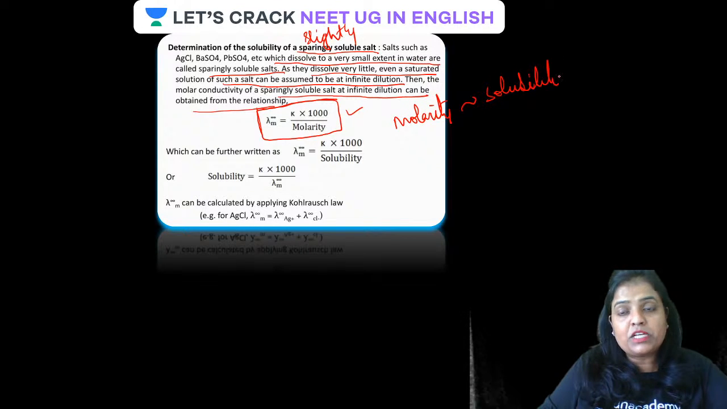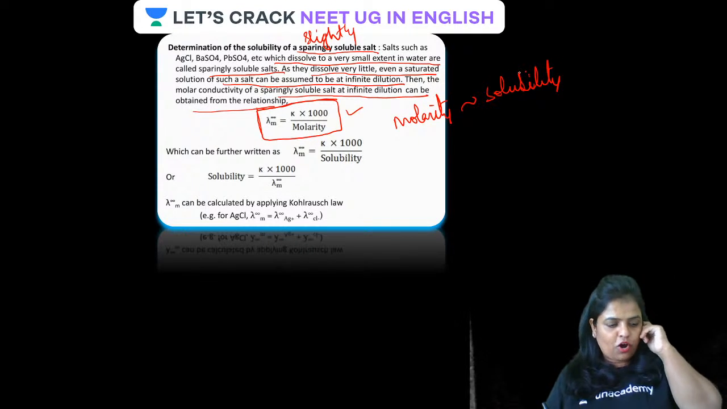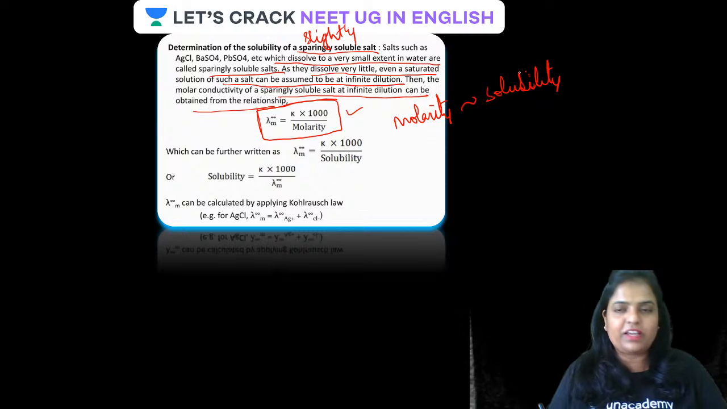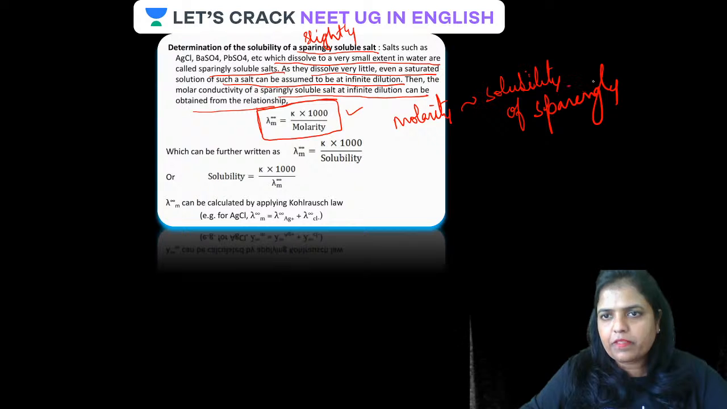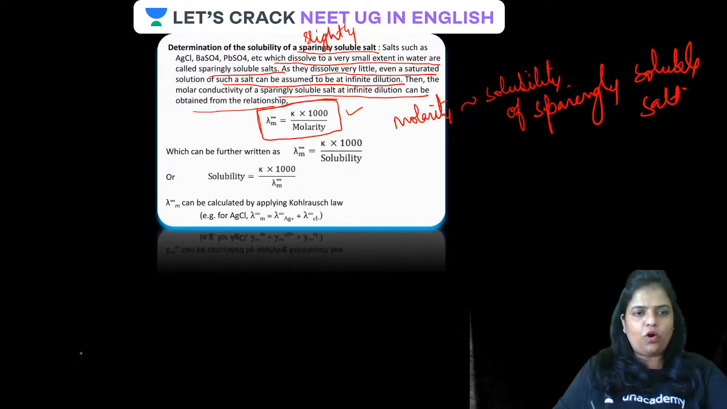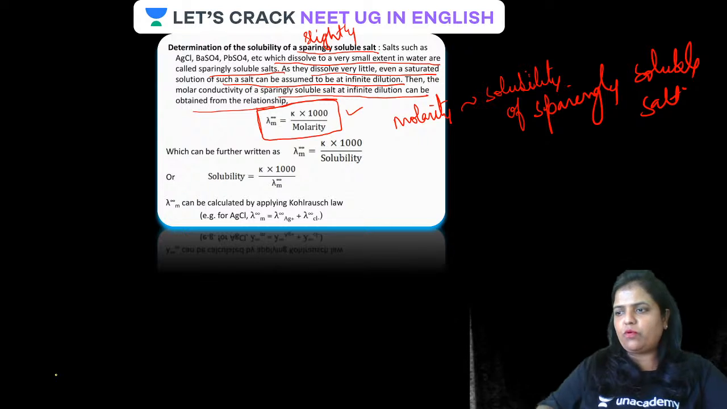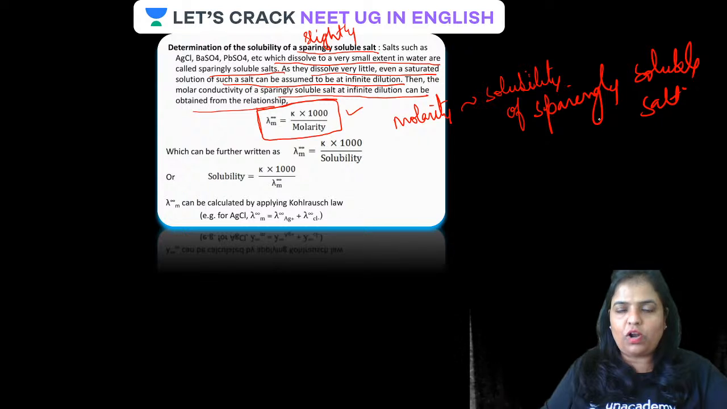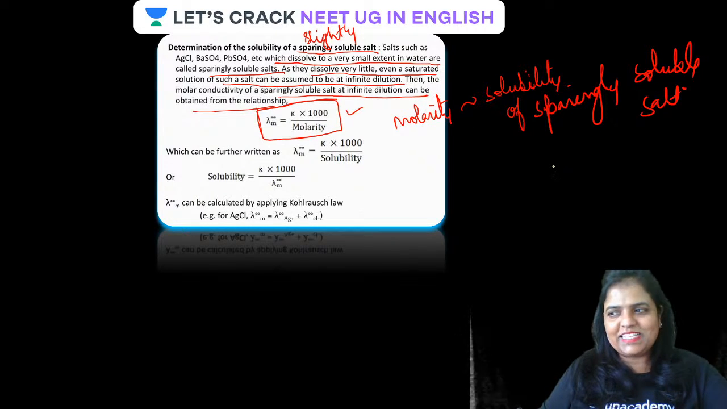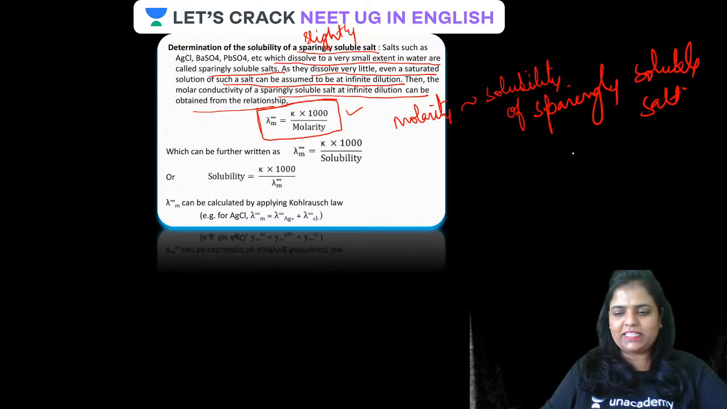Solubility of what? Solubility of sparingly soluble salt. Remember, this is solubility of a sparingly soluble salt. Let me take a yellow pen now. Is it clear? Solubility of a sparingly soluble salt is related to molarity with this formula. Have a look at the screen.